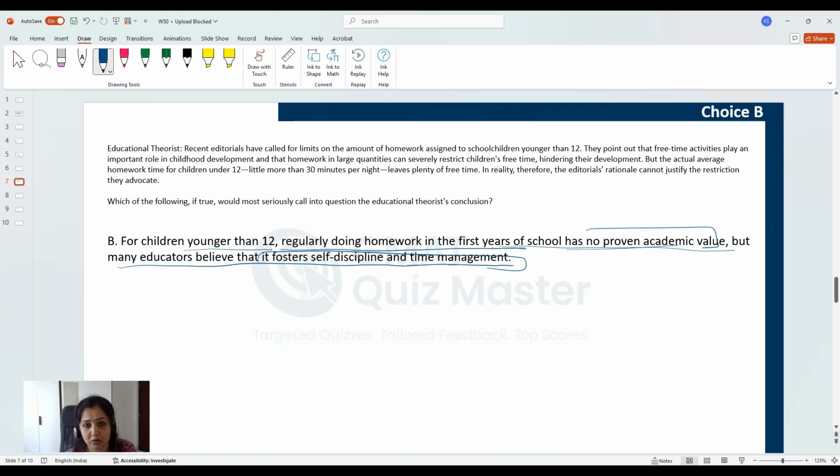So, is this choice relevant to the passage logic or the conclusion? Clearly, no. It is not about the editorial's reasoning related to free time activities, a lot of homework, or the impact of homework on free time activities. It is not related to the limit on homework that they are asking for, and that is why this choice is completely irrelevant. And if you selected this choice, it means that your understanding of the passage as well as the conclusion was incorrect. You did not know what the correct answer choice should convey, and that is why you ended up selecting this answer choice. So please update your bridge table accordingly.